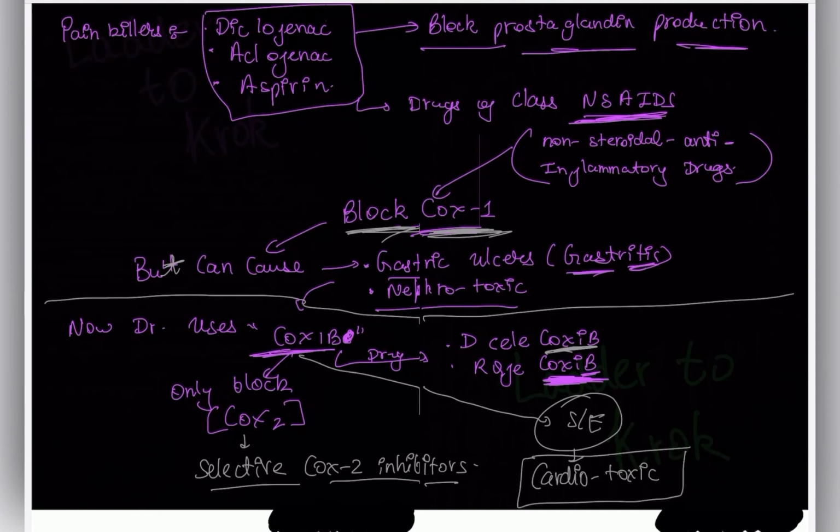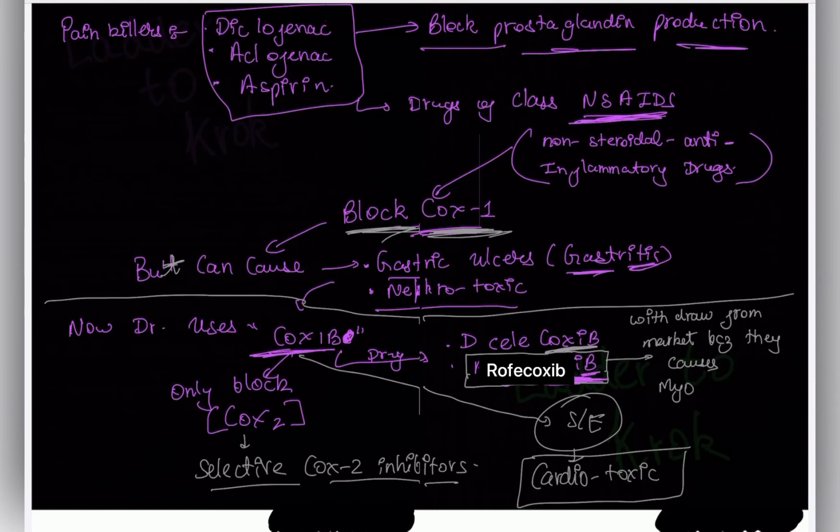So these drugs are cardiotoxic, and to be very precise, rofecoxib was withdrawn from the market. A question was asked on it one time. It was withdrawn from the market because it causes myocardial infarction. Infarction means necrosis.